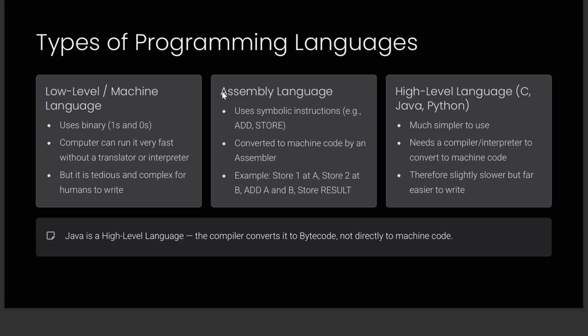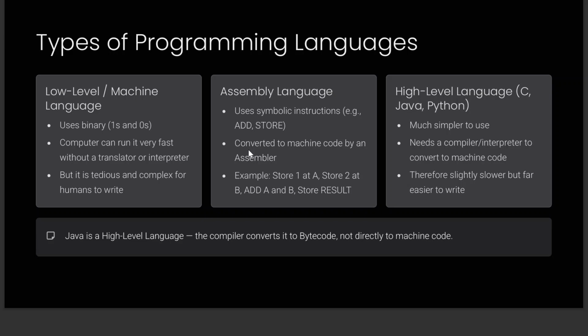So then came assembly language. Now what is assembly language? These use some symbols. Symbols mean instructions like add, store, something like this. Each of these is called a symbol, and we use these to do certain operations. These are better when compared to machine level zeros and ones instructions.